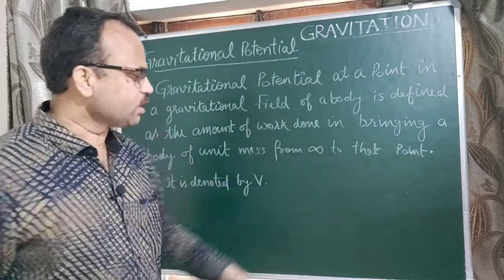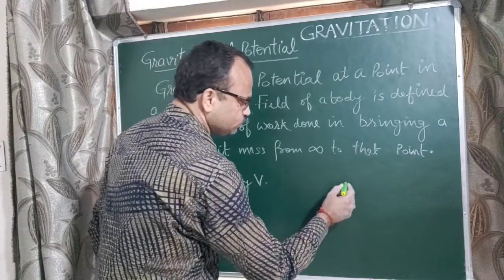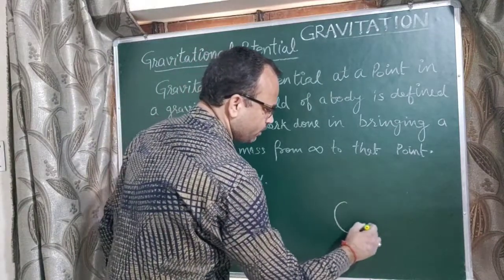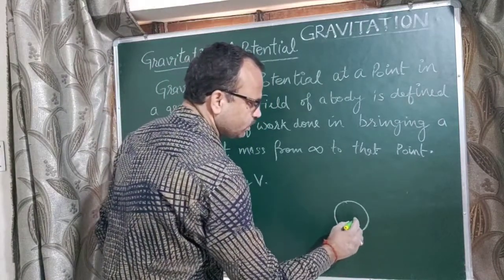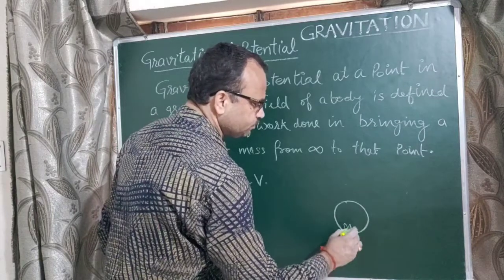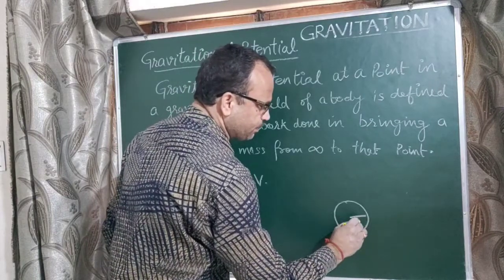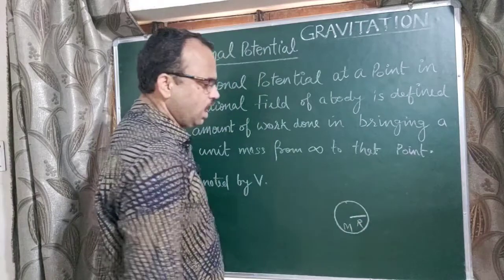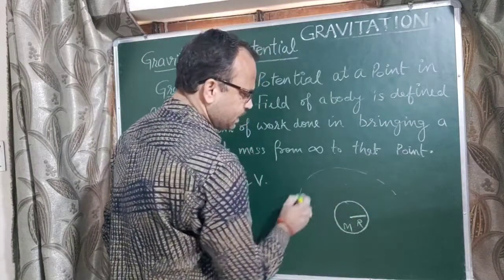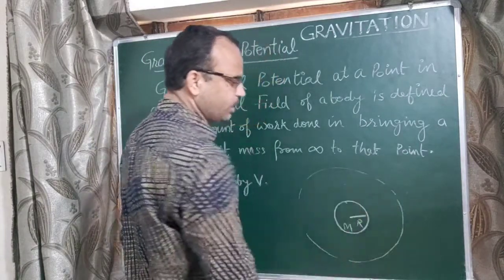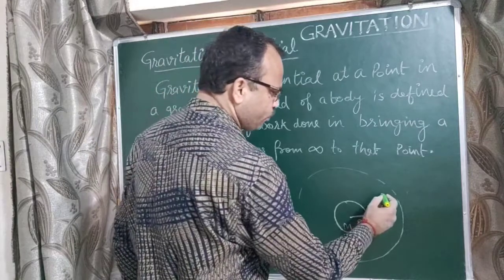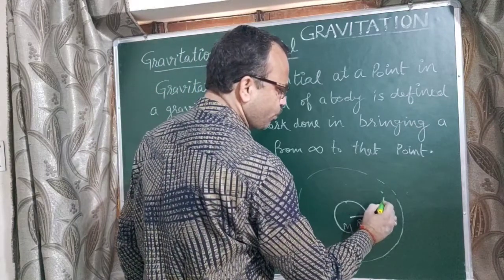Okay, so let us now see in a diagram. So this is a source body of mass capital M and radius capital R, and this one is the gravitational field of this body, and we have to find the potential at this point.